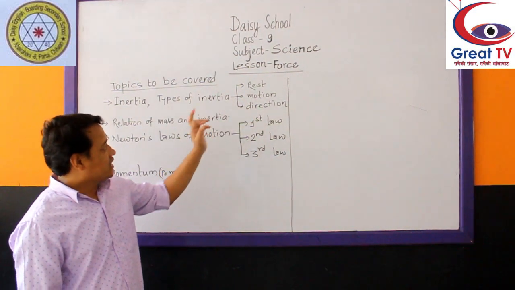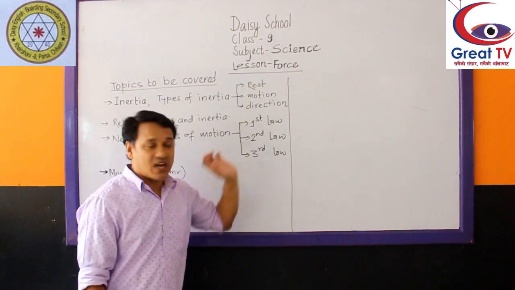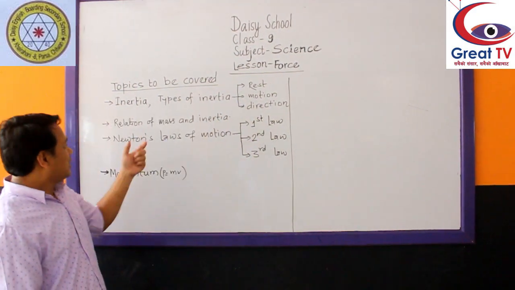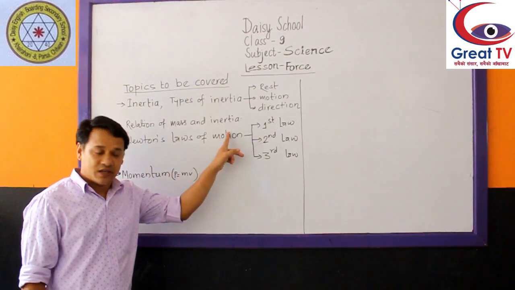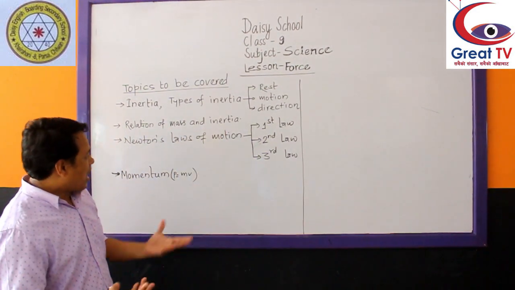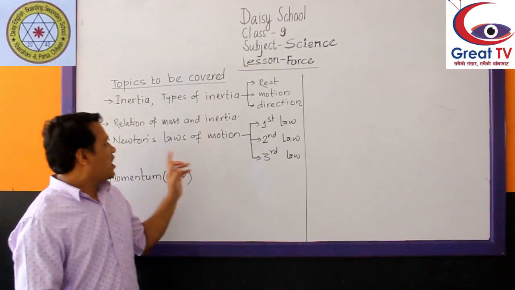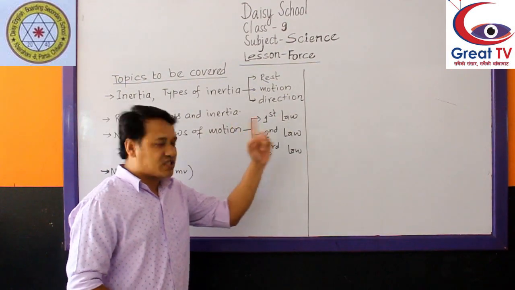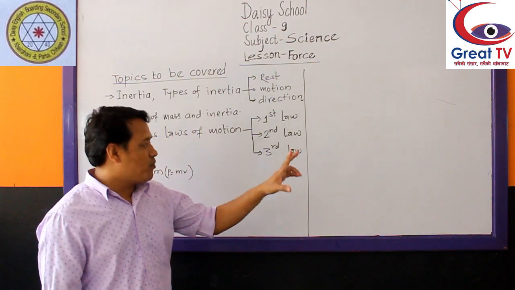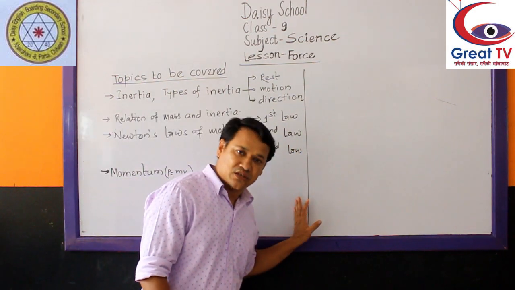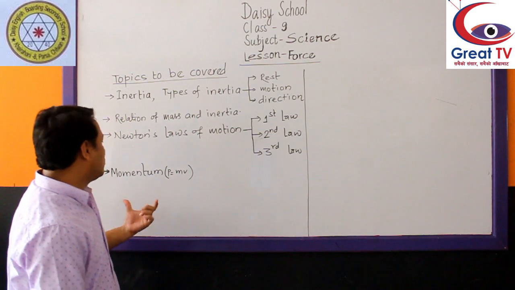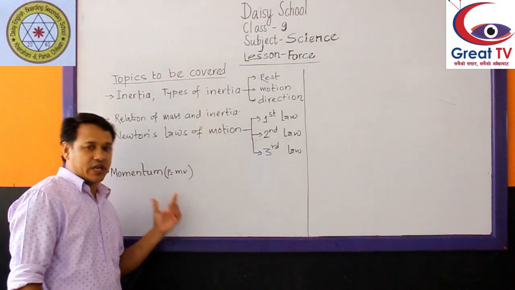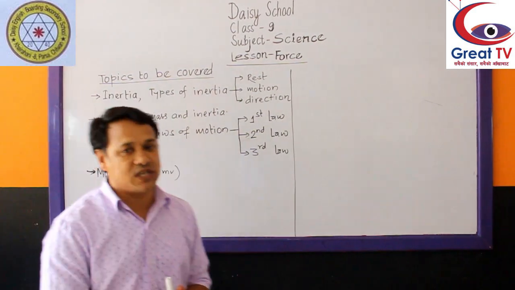Inertia of rest, inertia of motion and inertia of direction. Similarly, the relation between mass and inertia. After that we are going to discuss the laws of motion, Newton's laws of motion: Newton's first law of motion, Newton's second law of motion, Newton's third law of motion, and at last we discuss momentum. Okay, these are the remaining parts of the fourth lesson.